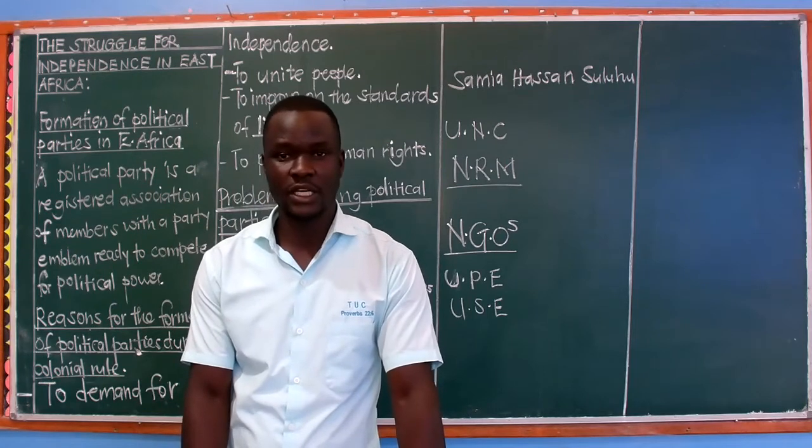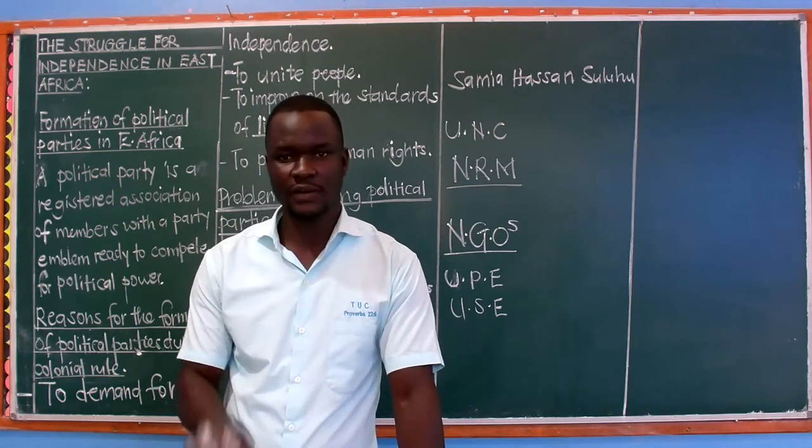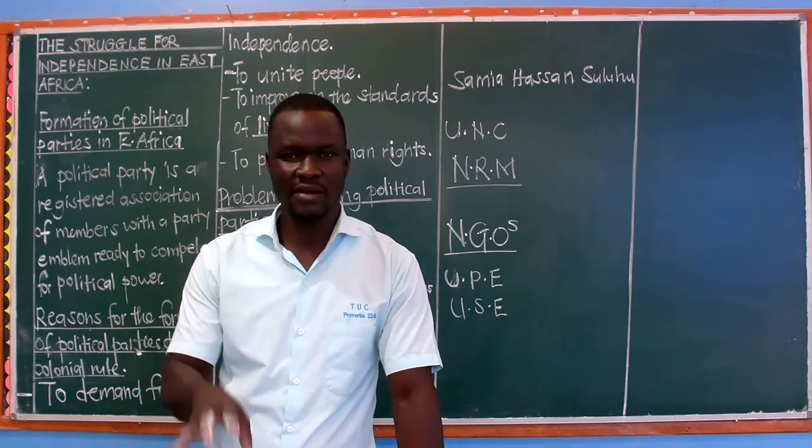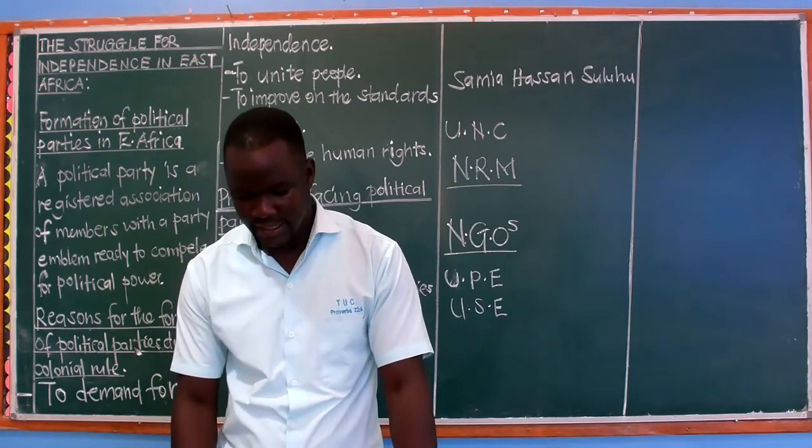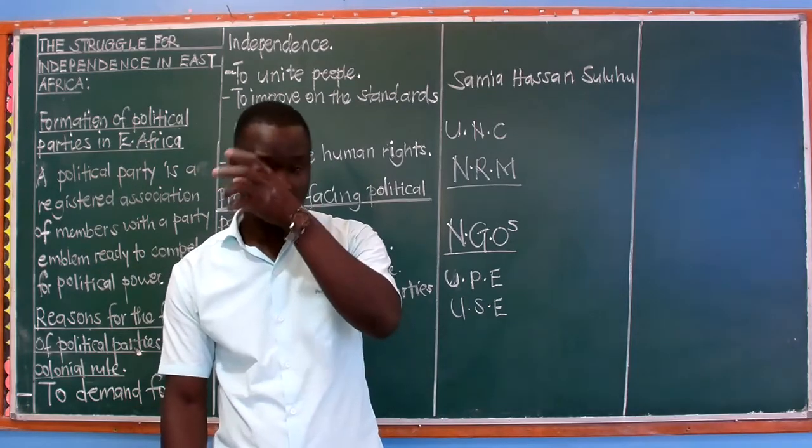Encouraging girl-child education. This is to avoid the issues of child marriages or early marriages, which would result into complications. And then encouraging adult literacy programs. That is what we call andragogy.